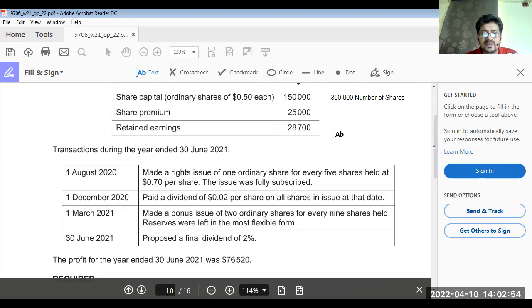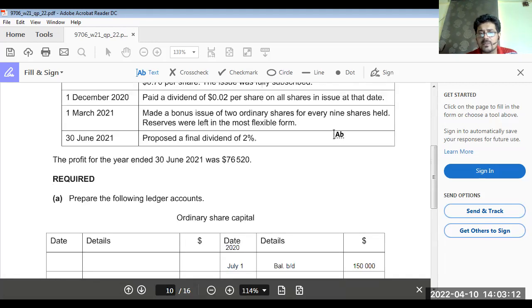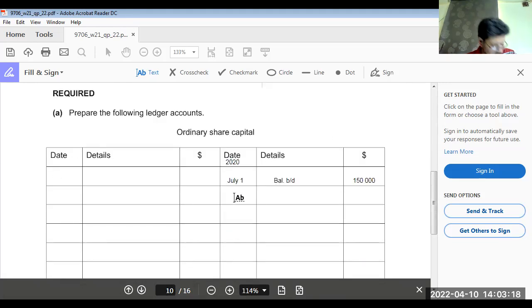We have issued 60,000 shares, and the par value of a share is 0.5, so that makes your share capital rights issue $30,000. The total number of shares is 300,000, 20% is 60,000, and 60,000 multiplied by 0.5 gives us that.